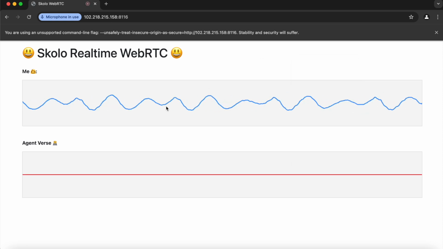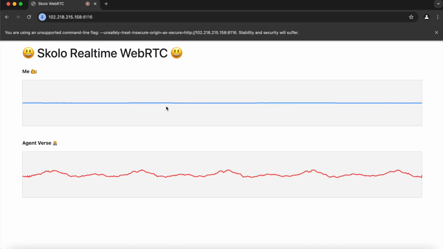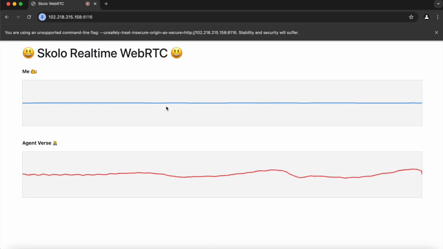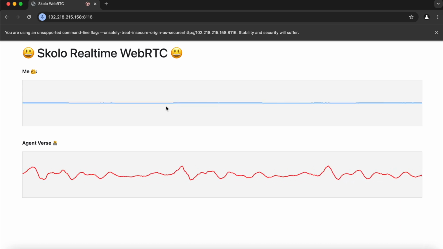There we go. The web page is working now, and you can see it's visualizing my voice as I'm talking. But because the RTC has been activated, the agent is going to wait for me to finish talking so that it can also talk. It sounds like you're working with a system that has both voice recognition and real-time text visualization. The system is set up to wait for you to finish speaking before processing and reacting to your input. This can allow for a smoother interaction, since it ensures that the system captures your complete message before it responds. Is there something specific you'd like to do or know about this setup?